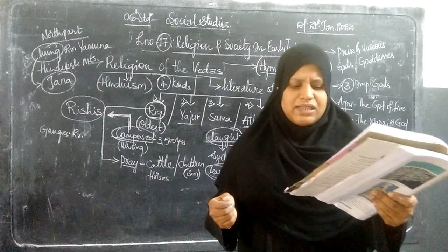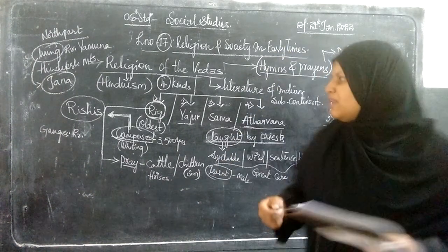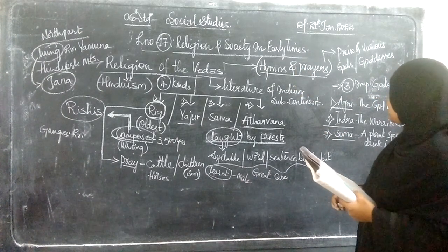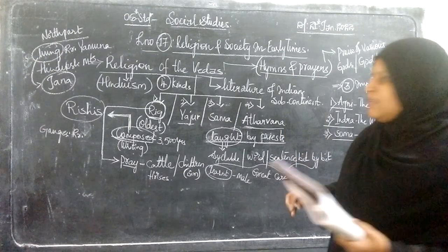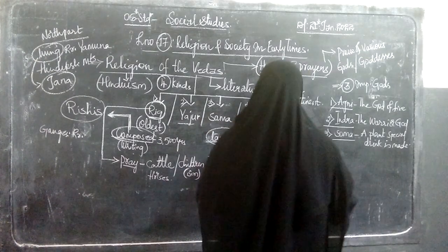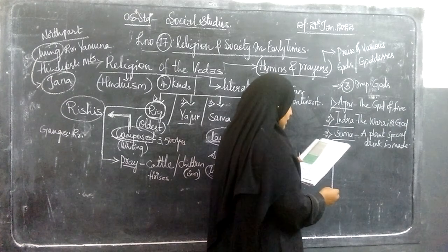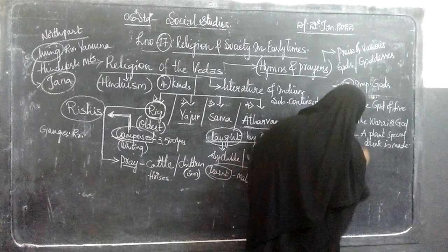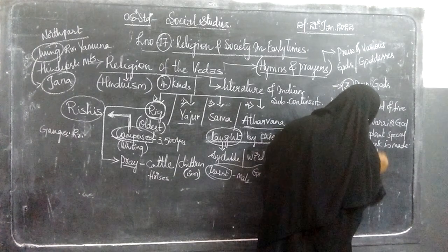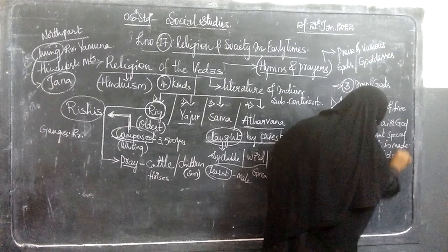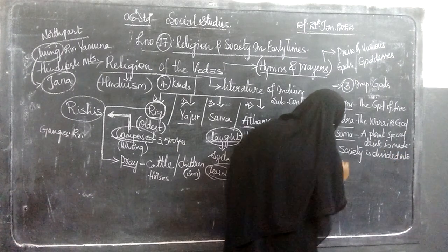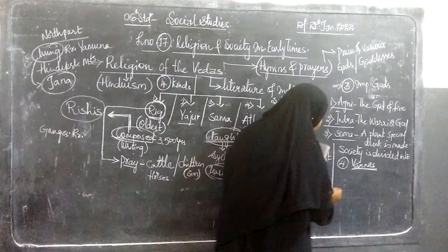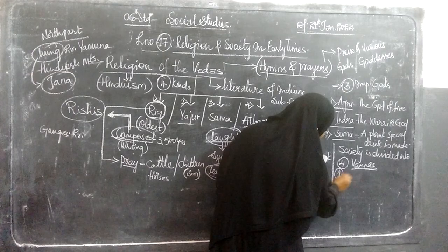At the same time, the division of labor also took place between men and women. These ideas, of course, were not accepted by all. So during this period, overall, the society started to be divided on the basis of varnas. Society was divided into 4 varnas. Varnas means classification. This is very important. Out of that, the very first were the Brahmins.